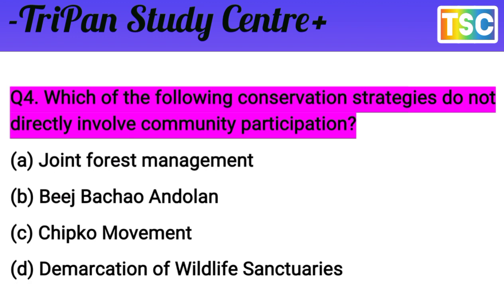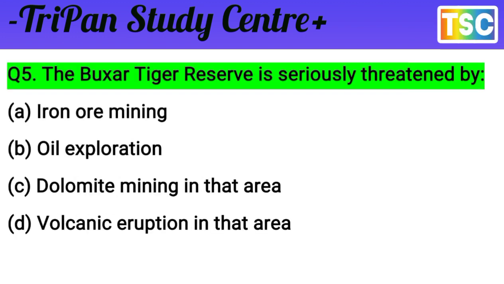Joint Forest Management involves participation directly. Beej Bachao Andolan is direct. The Chipko movement is a conservation strategy that is direct. But demarcation of wildlife sanctuary does not directly involve community participation. The answer here is D, demarcation of wildlife sanctuary. That's an interesting answer. The next question arrives here.